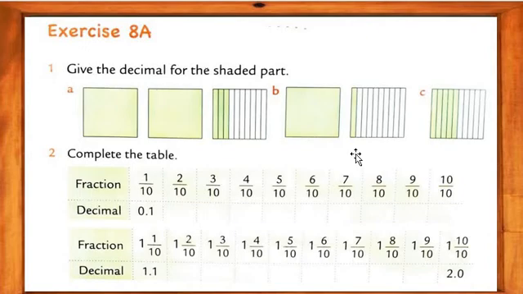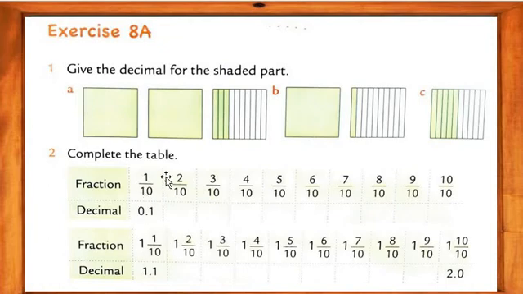Complete the table. These are not multiplication tables like 1 1s are 1, 1 2s are 2, 1 3s are 3, 1 4s are 4. Not like that. Here they are fraction and decimal tables. In front of you is the fraction table, and we have to write the decimal table.